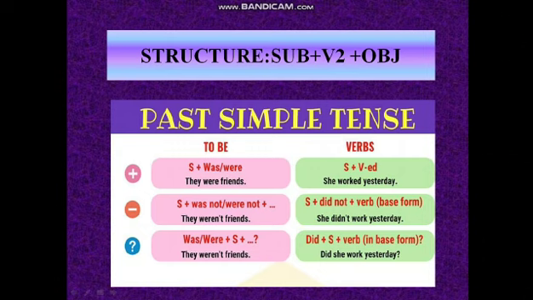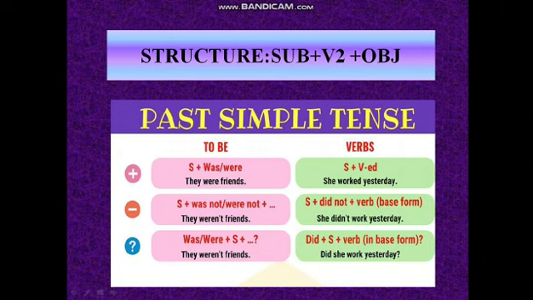Now was, were plus subject to make an interrogative sentence. Was, were means form of be plus subject plus your object. So here they have made a mistake. The were will come before they. Were they friends, or were they not friends? It can be in that form also.